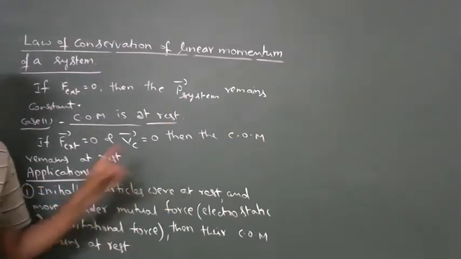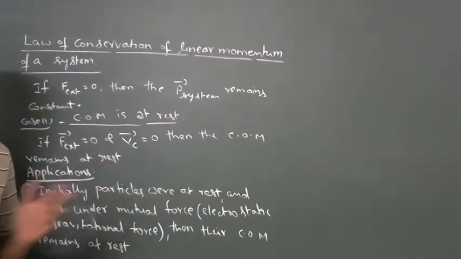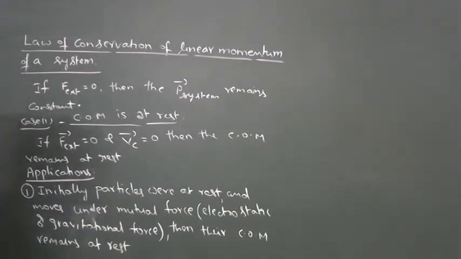Initially, particles were at rest means their velocities are zero. So, according to the formula of velocity of center of mass, Vc bar is equal to m1 v1 bar plus m2 v2 bar by m1 plus m2. Since v1 bar and v2 bar are zero, Vc is also zero. So, initially, particles were at rest means their center of mass is also at rest, and they are moving under mutual force of attraction.